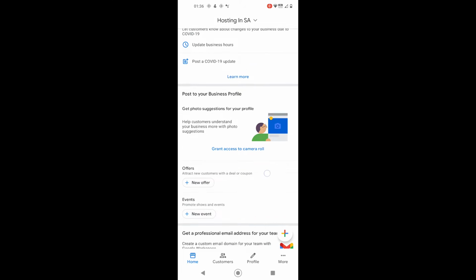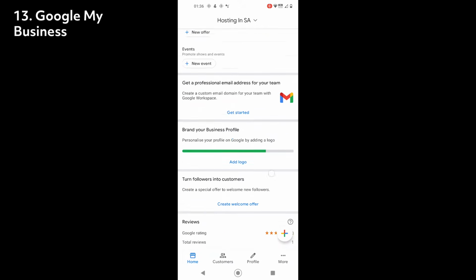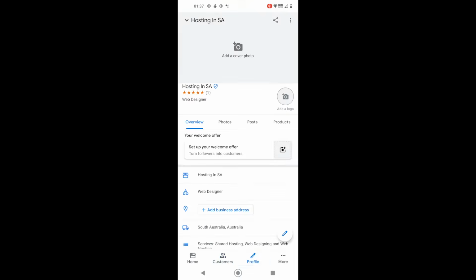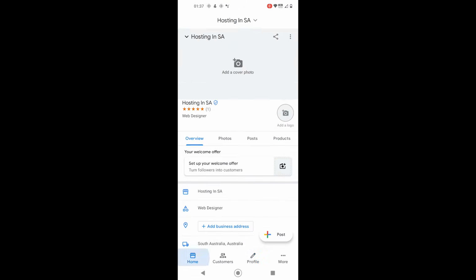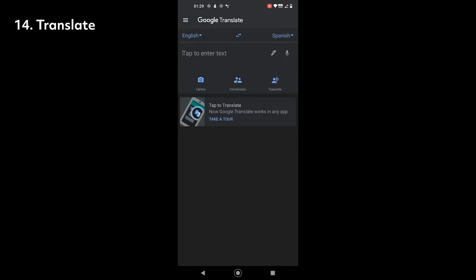Businesses can also modify their business by using the Google My Business app. It's a solution for owners to edit timing, reply to reviews, and post updates. Some of those reviews may be in different languages, so Google developed a translate service and app that can be used to translate text, voiceovers, and even hard copies of documents.